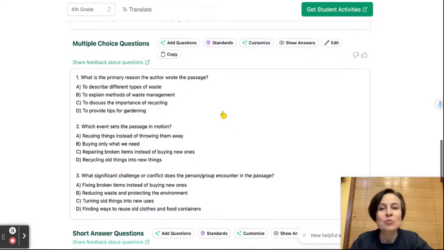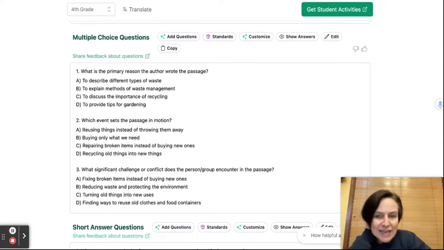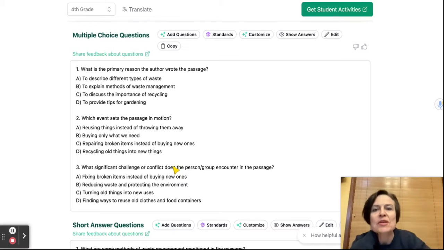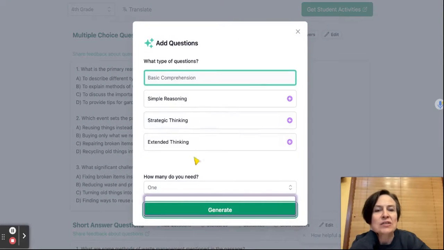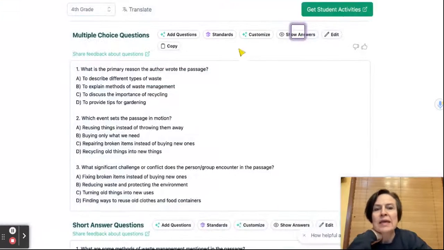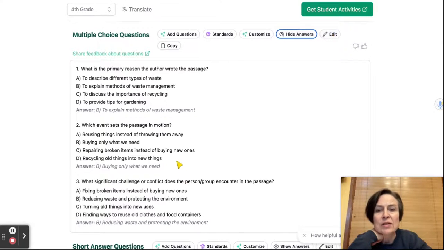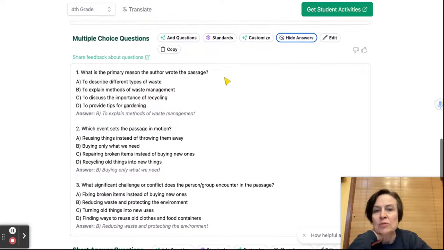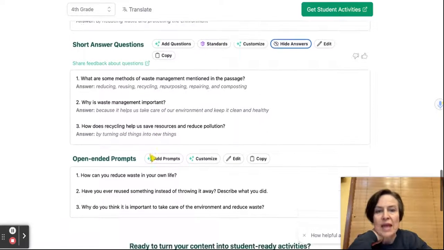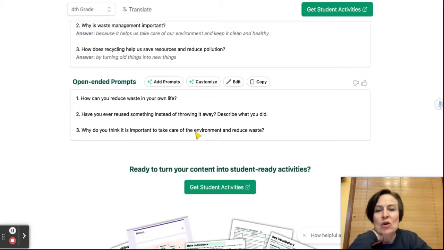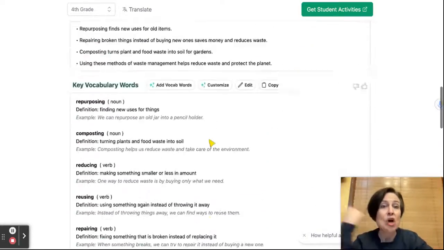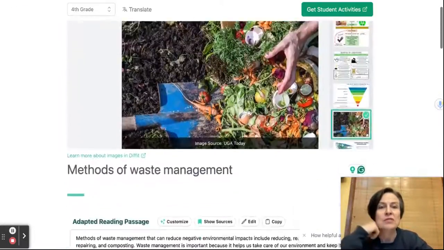Here we go to multiple choice questions. Any AI generated multiple choice questions, I'm always a little bit skeptical of. So same thing goes here. We can add questions at different thinking levels. We can customize. It will show you answers, and those are already generated for you. You can do any editing. If I wanted to delete a question, I could. I can add my own short answer questions, again with answers. I can edit, and then open-ended prompts. So that's the content that it produces from all of those different sources.